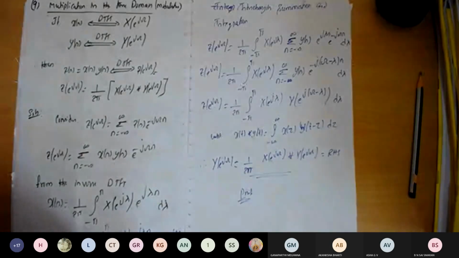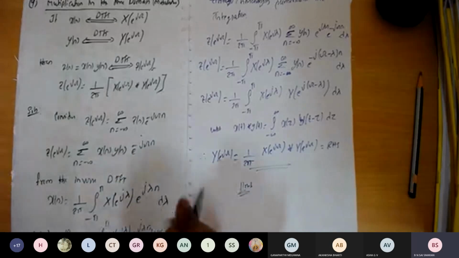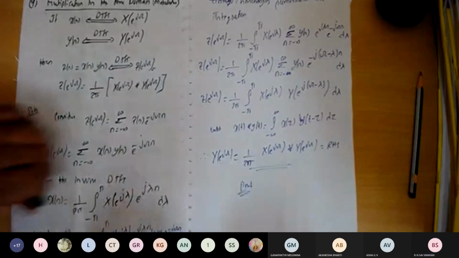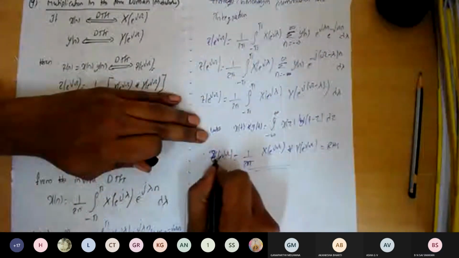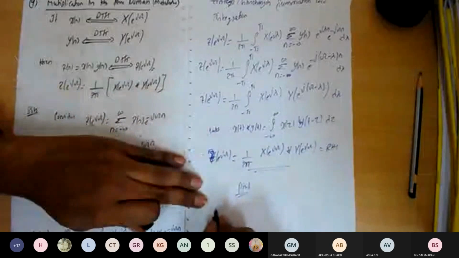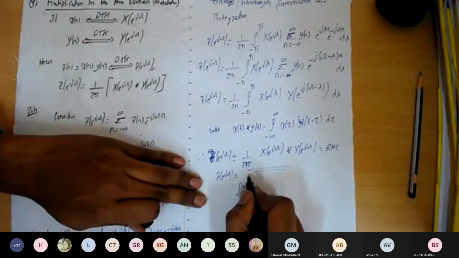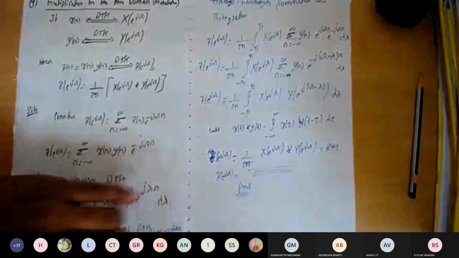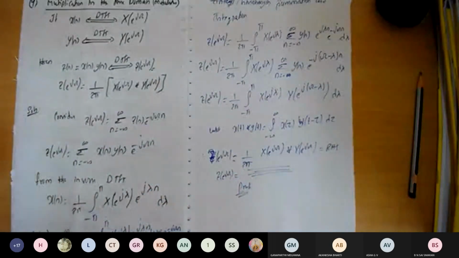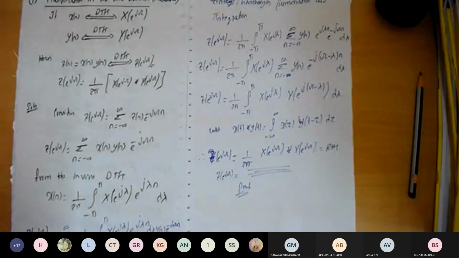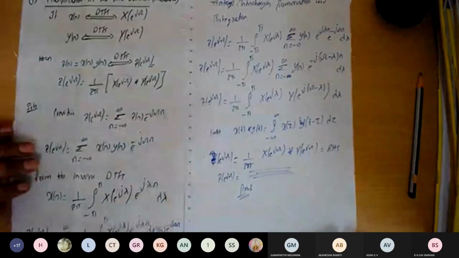Sir, in LHS it is z of e to the power of j omega, no sir? Sorry, yeah, so it is z of e to the power of j omega, not y. Okay, so it is z of e to the power of j omega is equal to this entire quantity. Done. So this is the multiplication in the time domain.